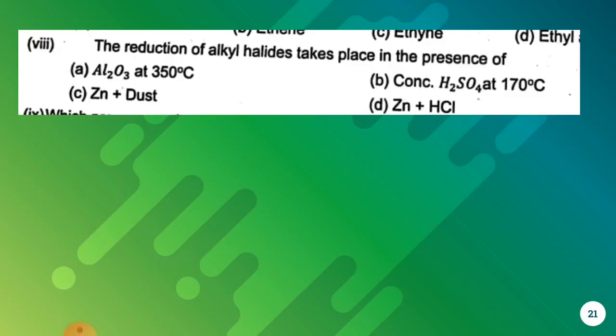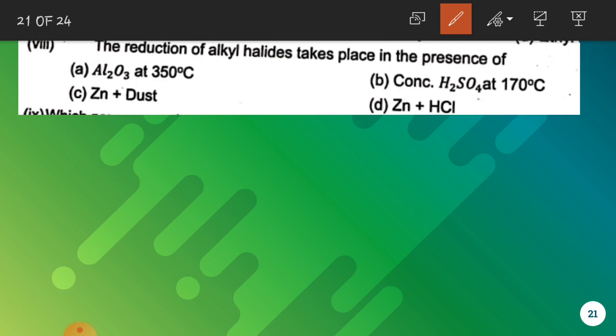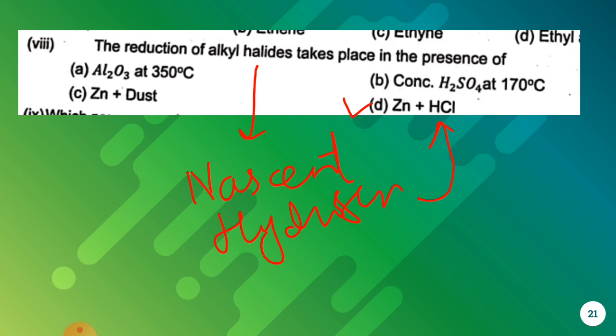The reduction of alkyl halides takes place in the presence of, we have read about it before, that during the reduction of alkyl halides we need nascent hydrogen. Now these nascent hydrogens are produced when zinc reacts with hydrochloric acid. So the right option for this MCQ is Zn plus HCl.